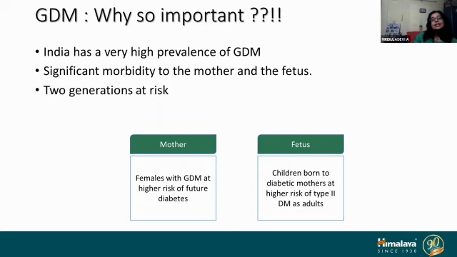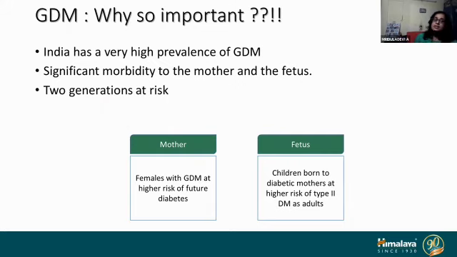So obviously we have a high prevalence of GDM also, and it is more in urban areas than in rural areas. The prevalence in urban areas of India ranges from 8 to 14%, which is very significant.